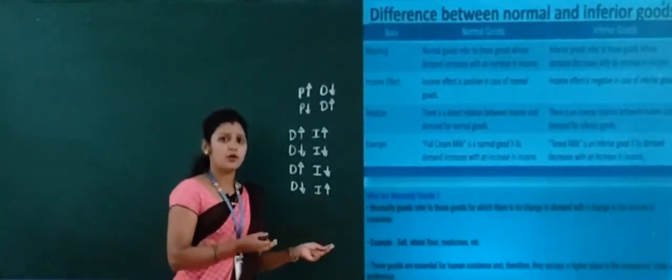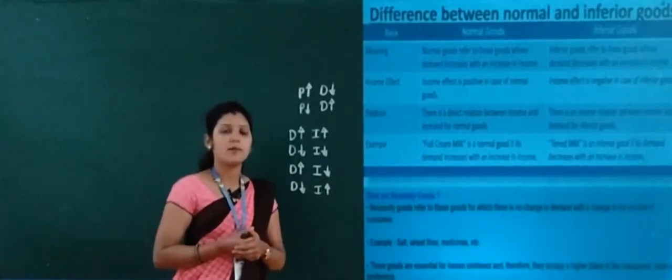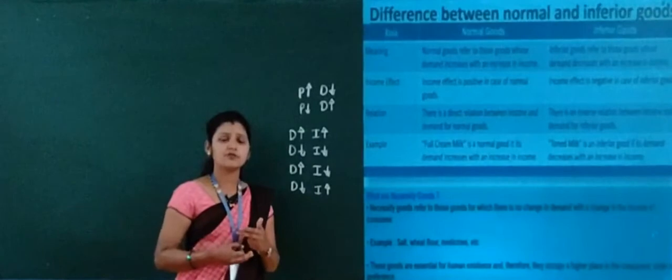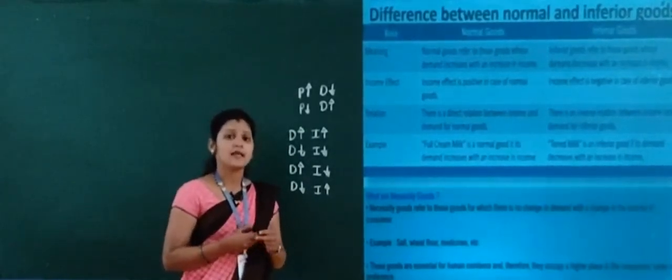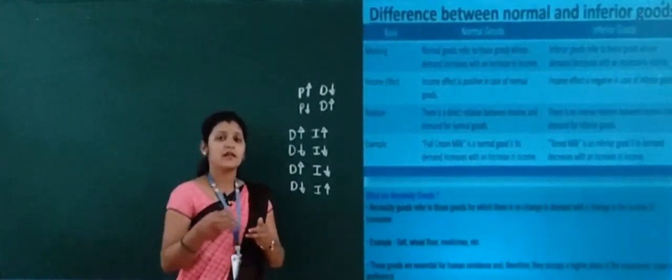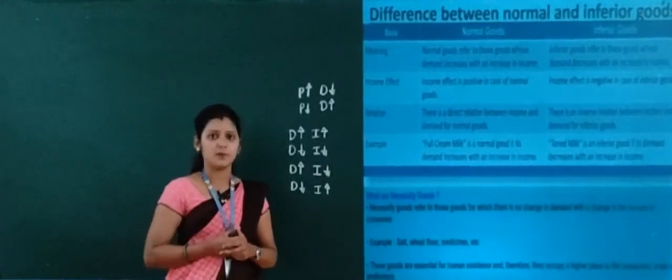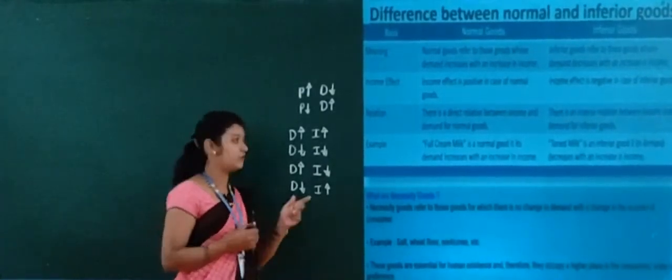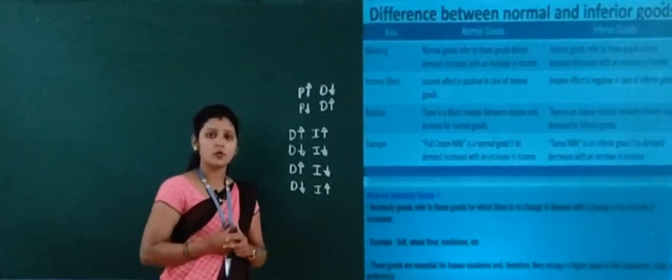We talked about normal goods and inferior goods, but there are some kinds of goods which are very essential for a human being. The demand for such goods will not be affected by a change in the income of a consumer, or the prices of those goods.